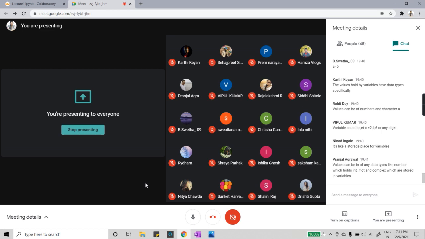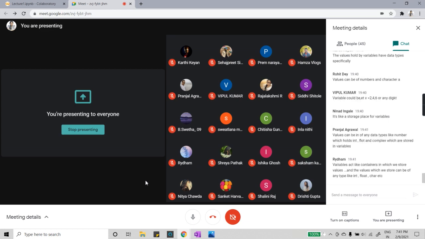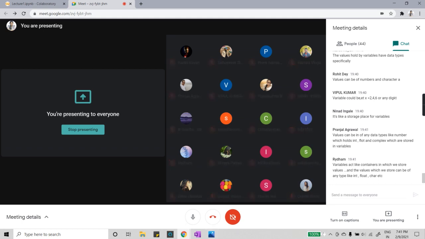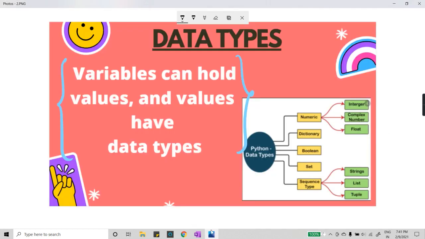Absolutely right. Pranjal, values can be of any data type, like numbers held as float and complex. Rhythm, variables act like containers in which we store values of any type, like integer, float, char, etc. Very well done.